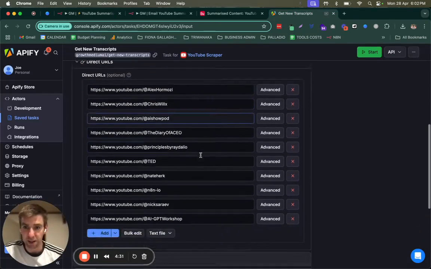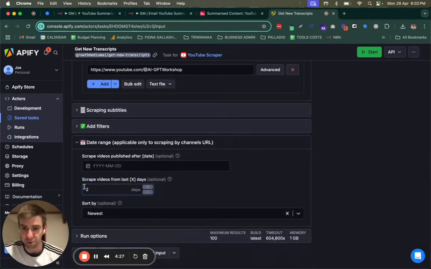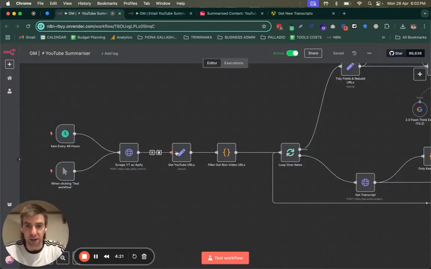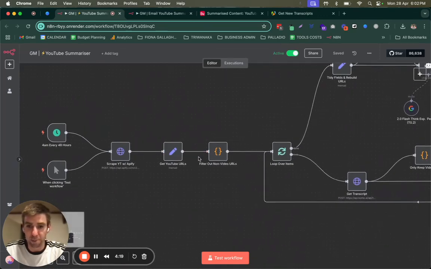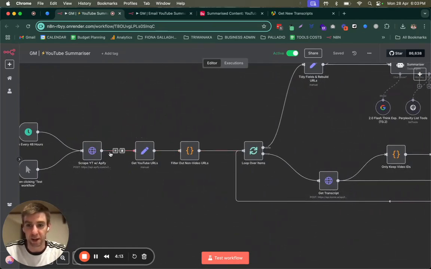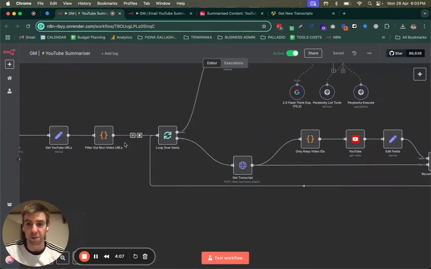Here's the task in Apify. You just chuck in the URLs of the channels that you like, and I've set this one to scrape videos from the last 2 days only. So it will scrape those, and it's extracting the YouTube URLs from what Apify returns. It's filtering out videos that do not contain watch, because sometimes the Apify API returns YouTube channel URLs, and they're not useful. So we've filtered out, and we've only got video URLs remaining.